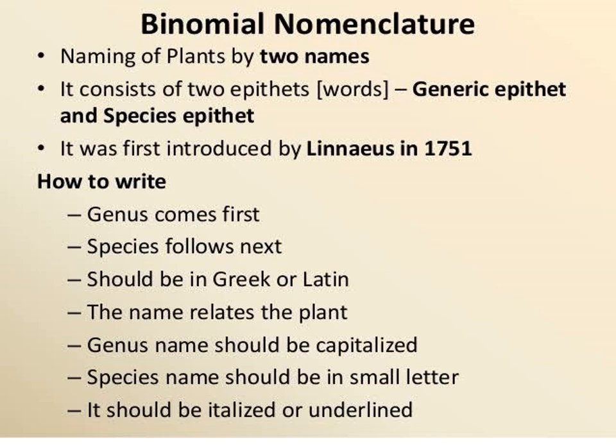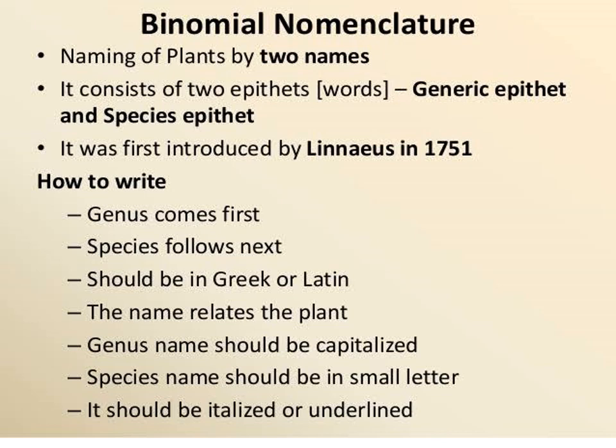Cat: Felis catus. Tiger: Panthera tigris. Man: Homo sapiens. These are all the common names with their binomial nomenclature. So you study this. It is your classwork also. Study and write it in your classwork note.